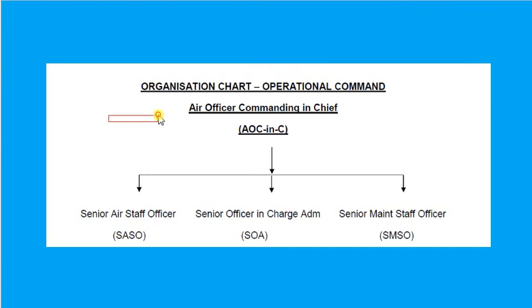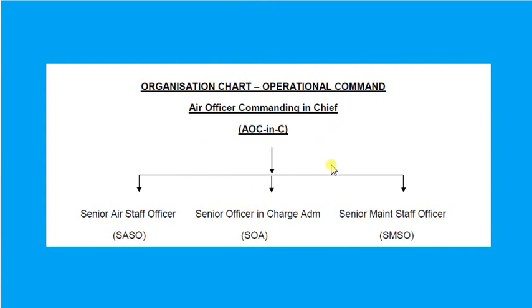The Air Officer Commanding in Chief is the topmost officer. Like in our school we have a principal, like that, in an Air Force station, Air Officer Commanding in Chief, AOC in C. That is the meaning of this particular word.